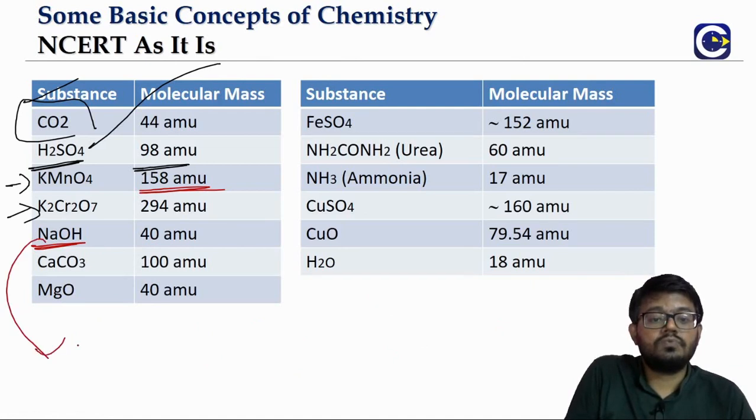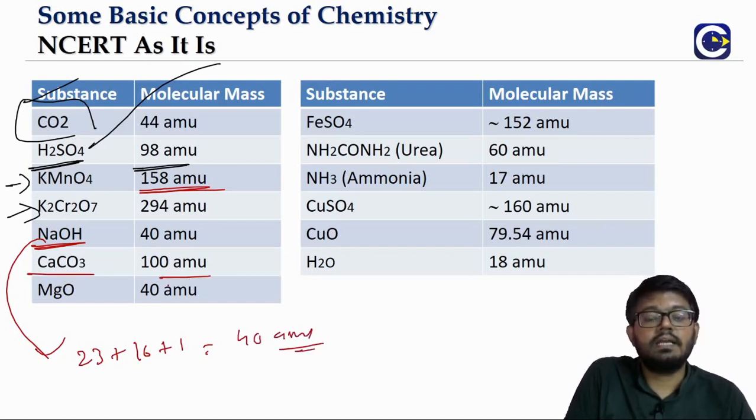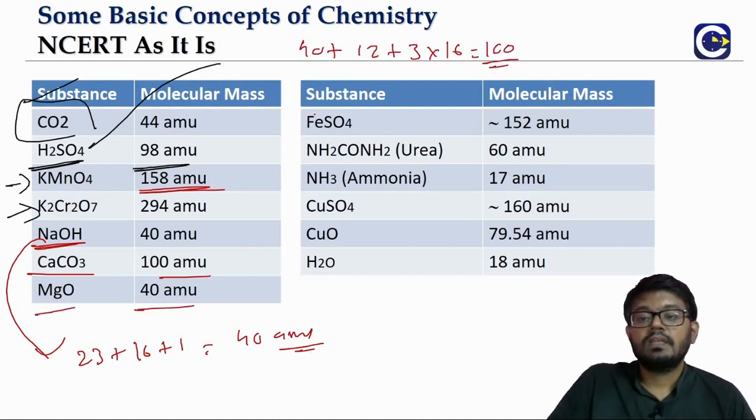So sodium hydroxide is what? Sodium is 23 plus oxygen is 16 plus 1. What is it totally? 40 AMU it will come. Calcium carbonate is another, limestone, 100. Calcium 40, 1 carbon is 12, plus 3 oxygens, 3 into 16. Totally 100 it will come. Magnesium oxide is 40. FeSO4, ferrous sulfate, 152.